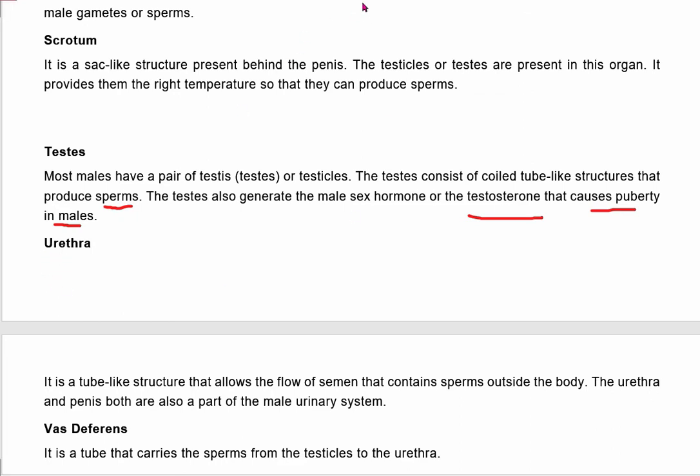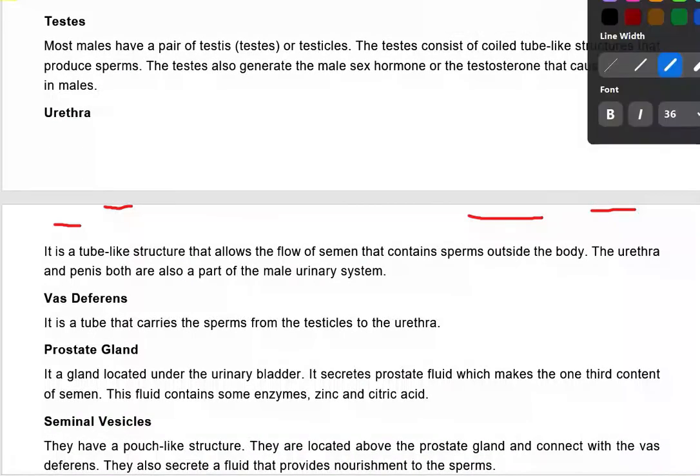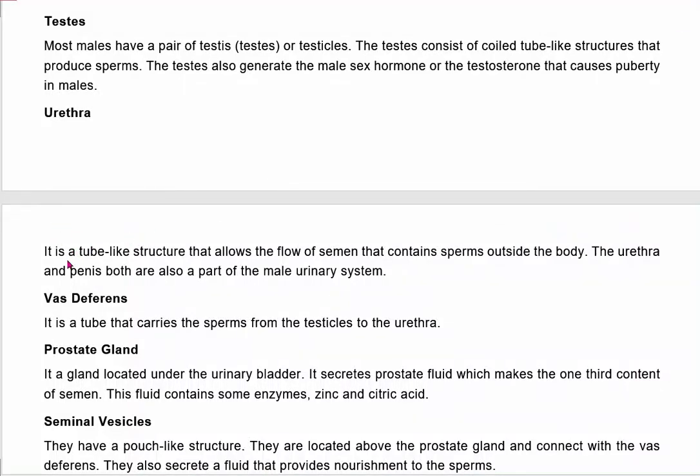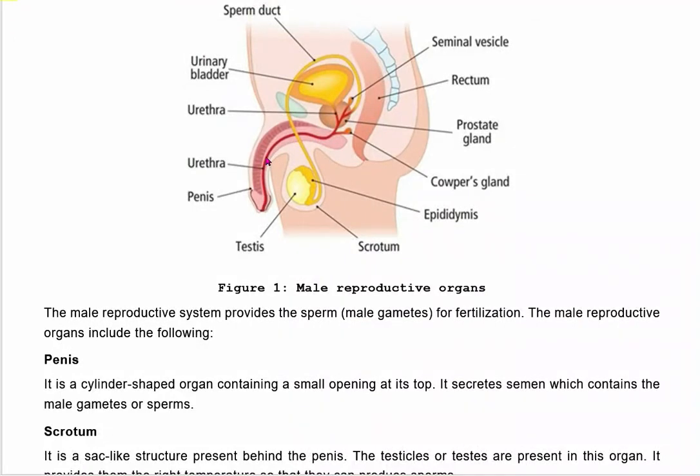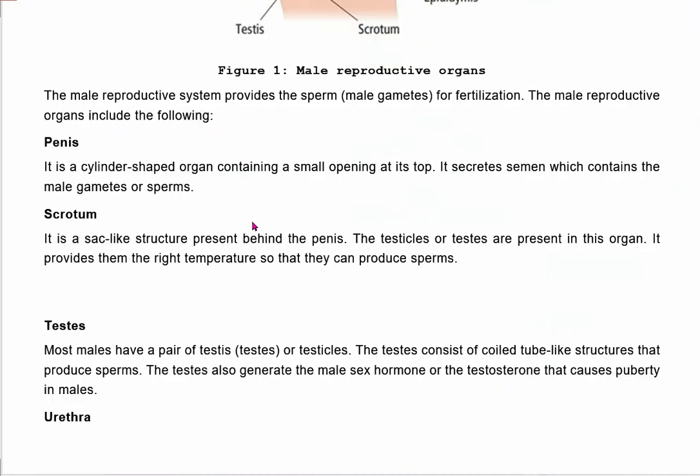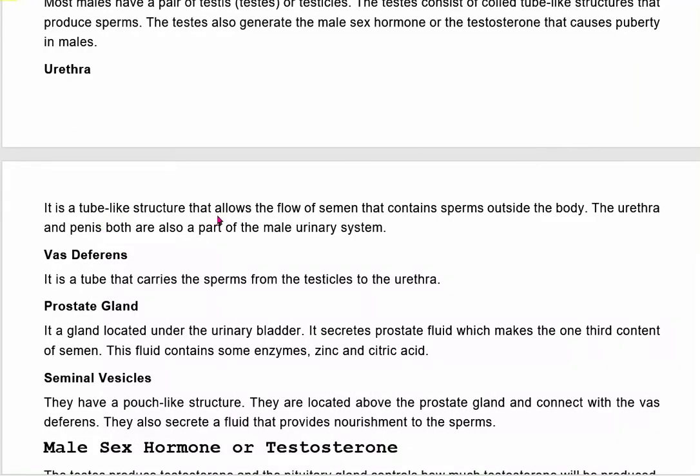The next one is urethra. Urethra is a tube-like structure. Here you can see this red color structure. This is called urethra. It is a tube-like structure that allows the flow of semen. Semen contains sperms, so it allows the flow of sperms outside the body. The urethra and penis both are also a part of the male urinary system. Means through the urethra, urine also comes out from the body.